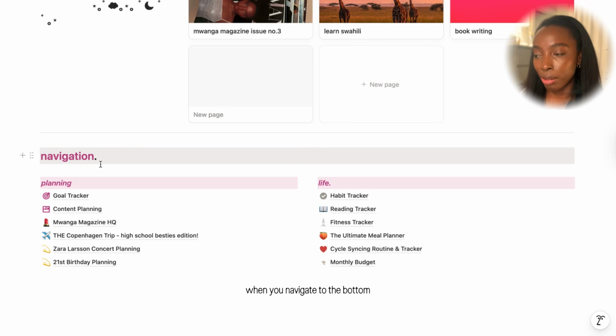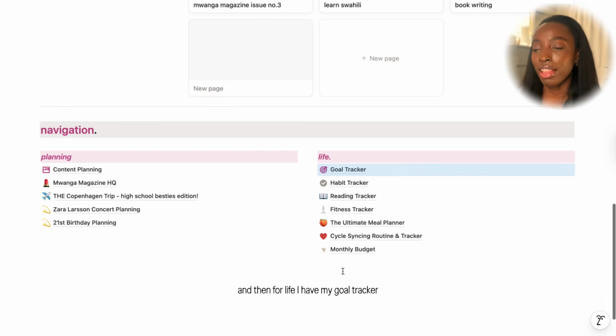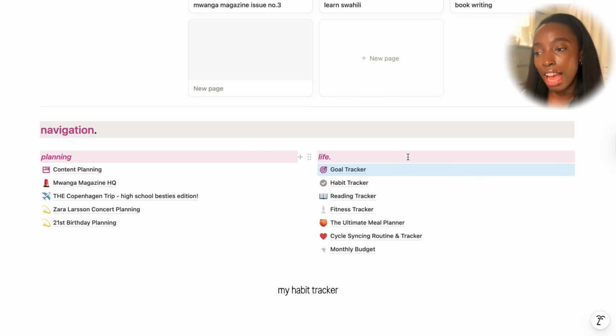When you navigate to the bottom, you have 2 sections. So there's planning, and then for life, I have my goal tracker, my habit tracker, a reading tracker, a fitness tracker, the ultimate meal planner, a cycle syncing routine, and a monthly budget, because I'm getting into my finances this year and really honing in on that.